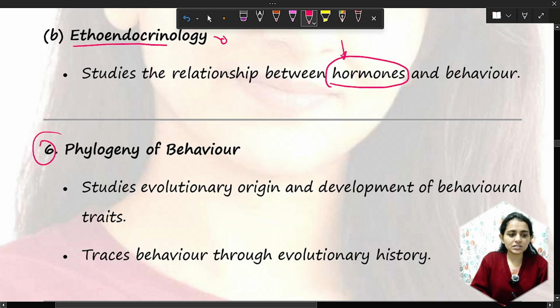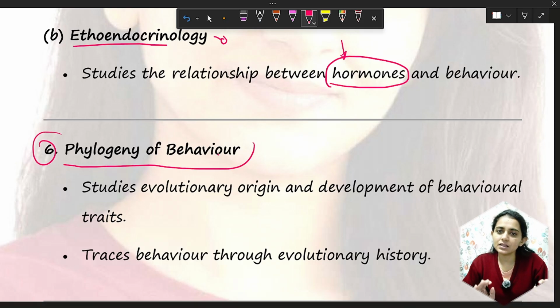And the next one is phylogenetic behavior. We will see this behavior in the next class.